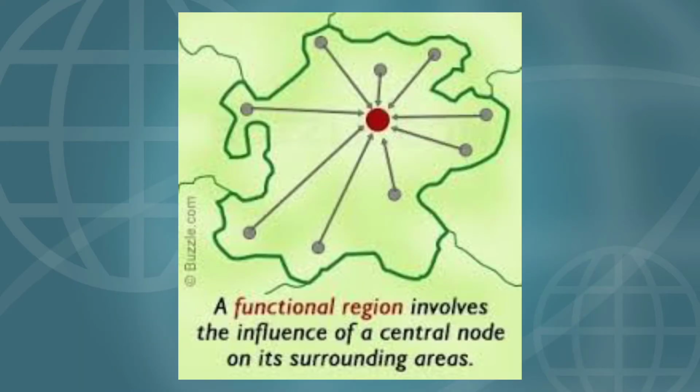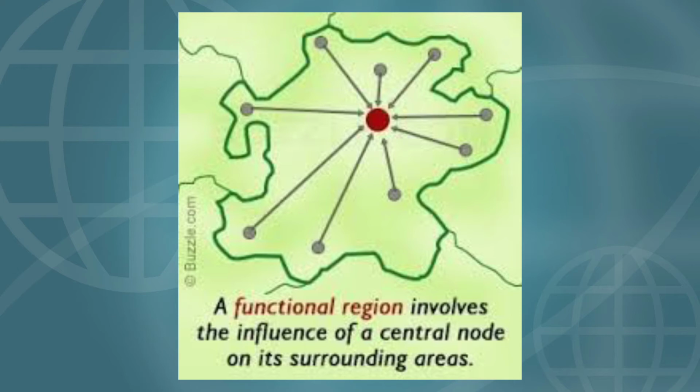So the areas around a town are linked with the town in such a way that these areas cannot survive without the town. They have to depend on the town. Similarly, without this link between the town and the neighboring areas, they cannot sustain.